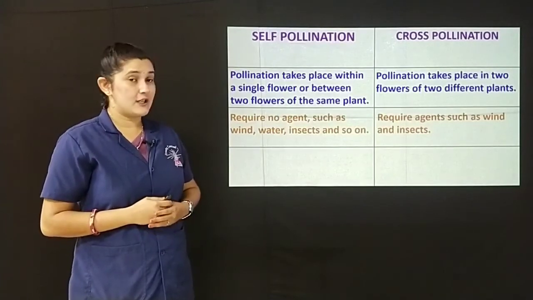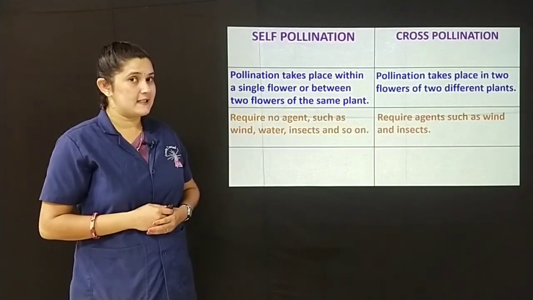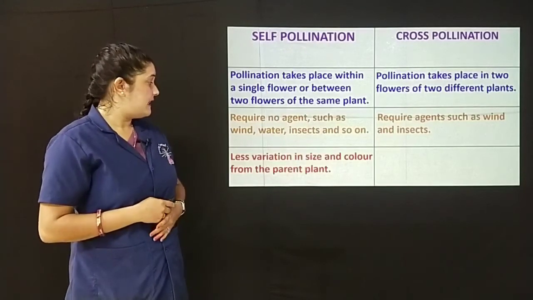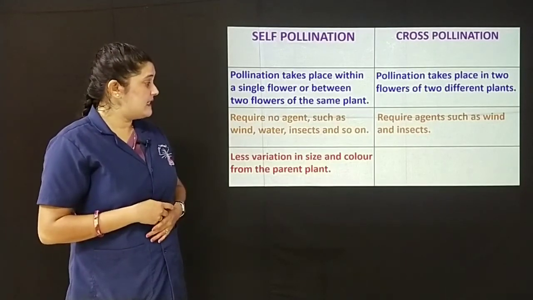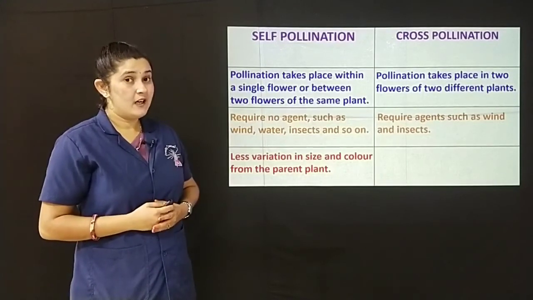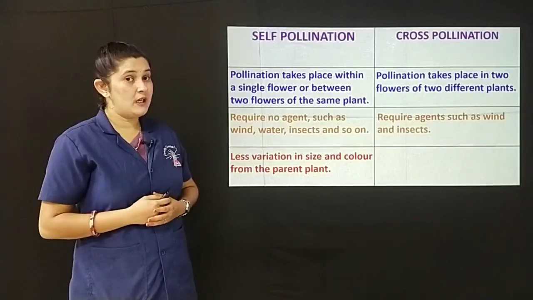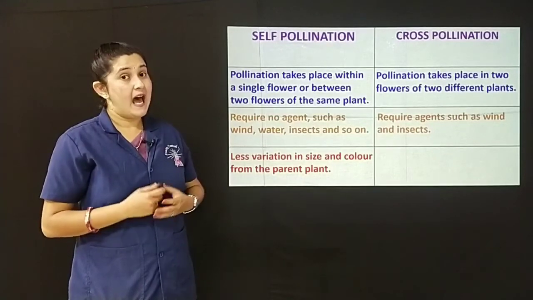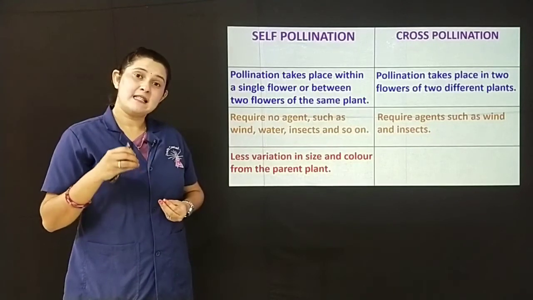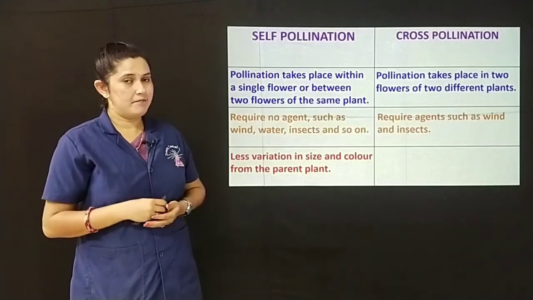Require agents such as wind and insects for the process of pollination. Less variation in size and color from the parent plant. Here there is less variation in the flowers as pollination takes place in the same flower of the same plant.